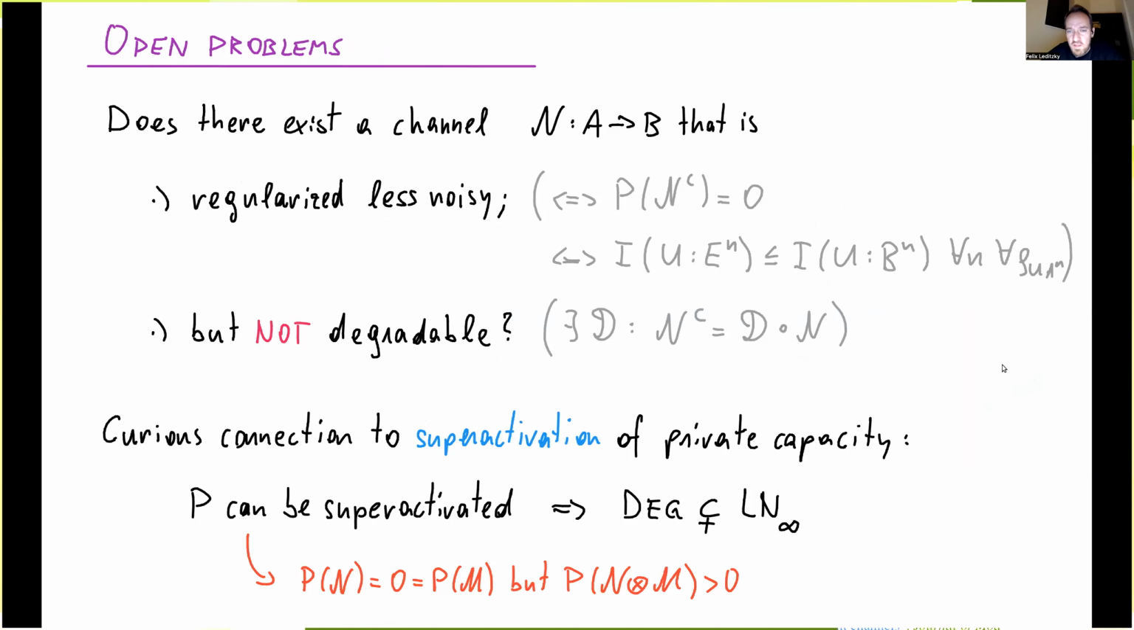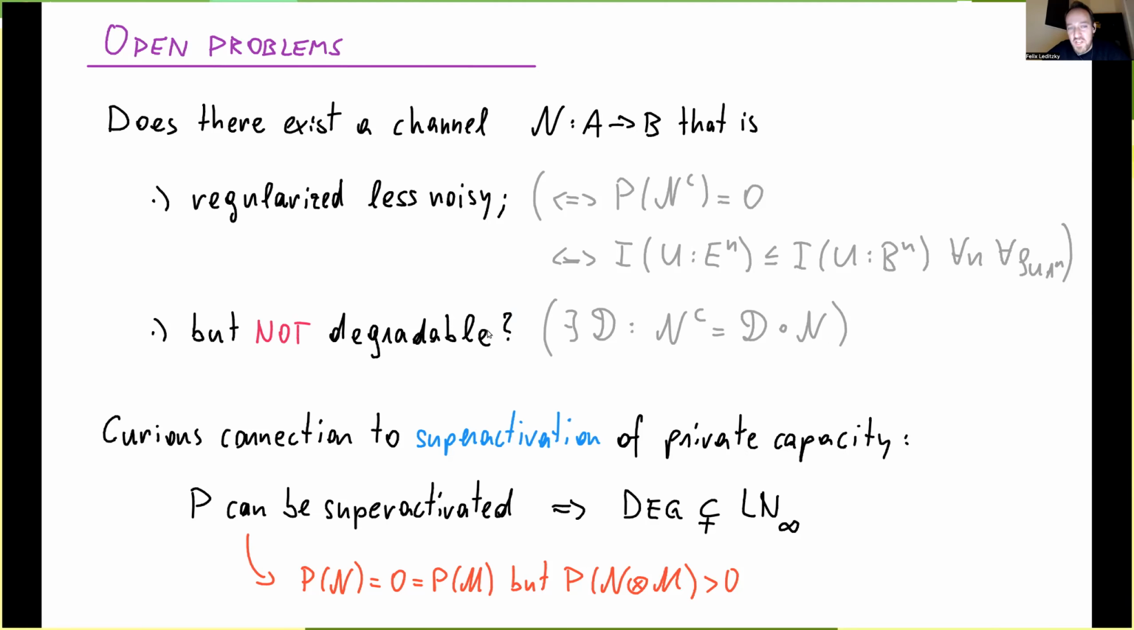If I have a little bit of time left, I want to go through some open problems. So one thing that is basically open since the work of Watanabe is to ask whether the class of degradable channels and regularized less noisy channels is actually separated. Okay, so as a reminder, a regularized less noisy channel has a complementary channel with 0 private capacity. And a degradable channel is one where the complementary channel is obtained by degrading the actual channel. And from this, it follows that the complementary channel has 0 private capacity.